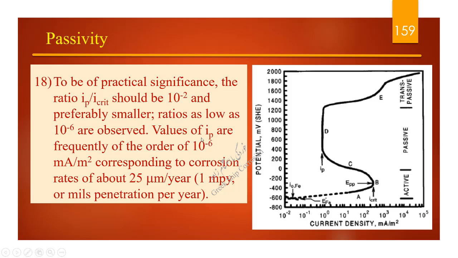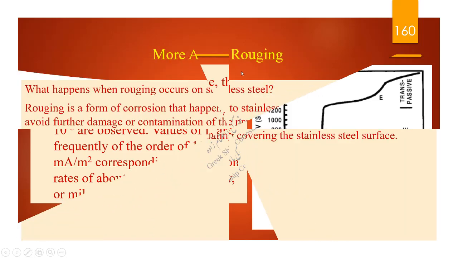Values of IP are frequently of the order of 10 to the negative power of 6 milliamperes per square meter, corresponding to corrosion rates of about 25 micrometers per year, 1 mpy or mils penetration per year.